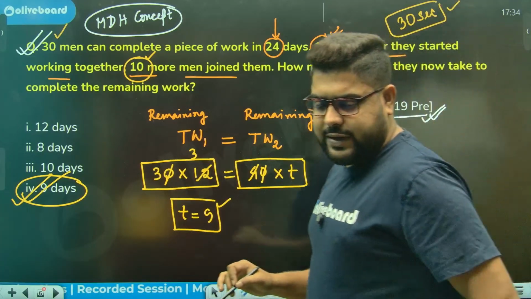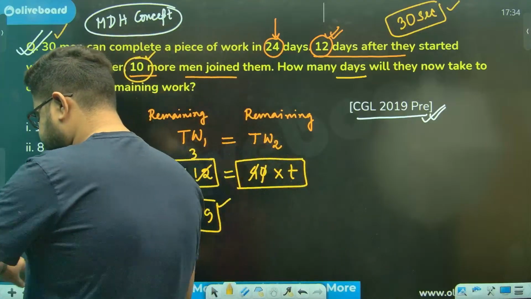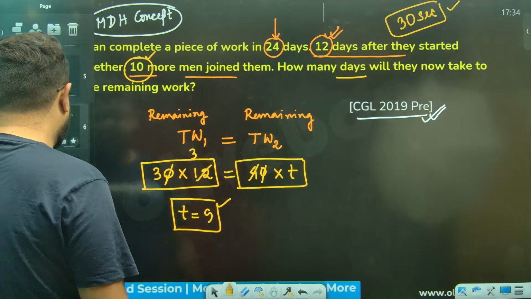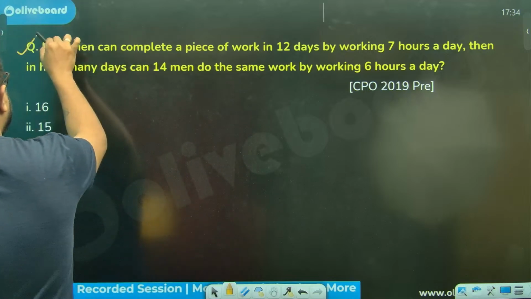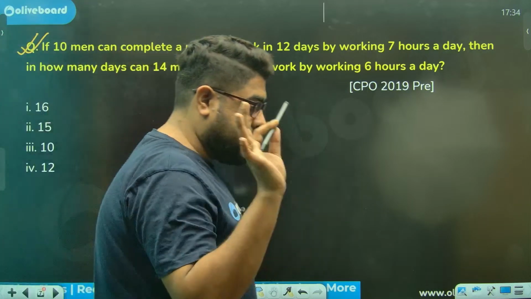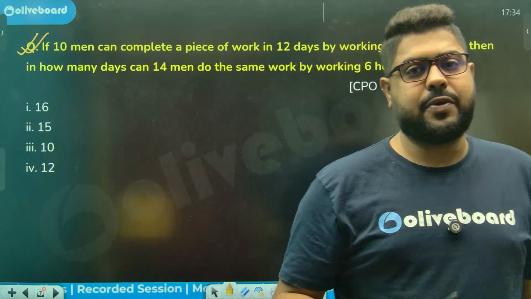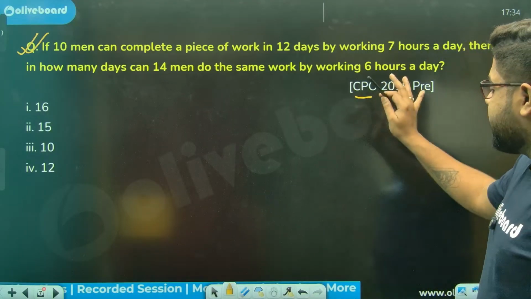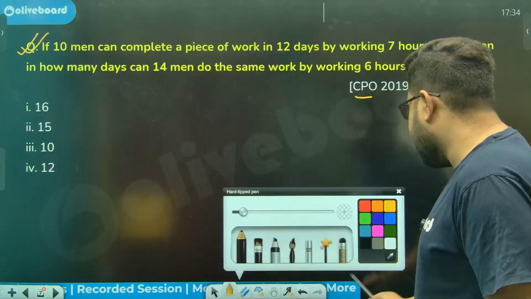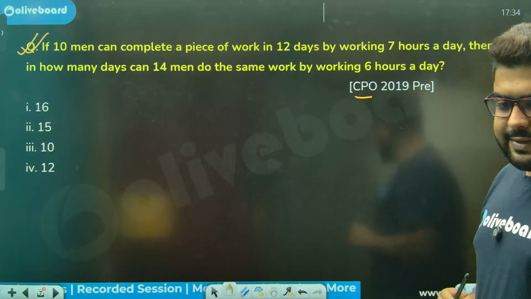Perfect, everyone. Now, with that being said, let's move on to the next one. It's a CPO question. CPO is CAPF, a very good examination. While practicing PYQs, focus on this exam. If you see any PYQs from here, give them attention, because this exam generally asks very good quality questions.